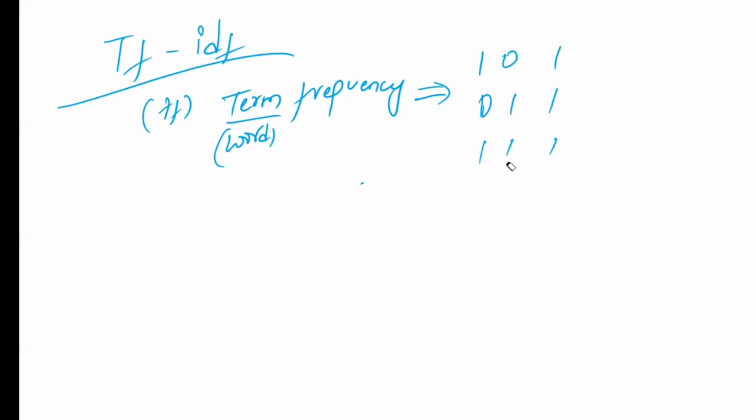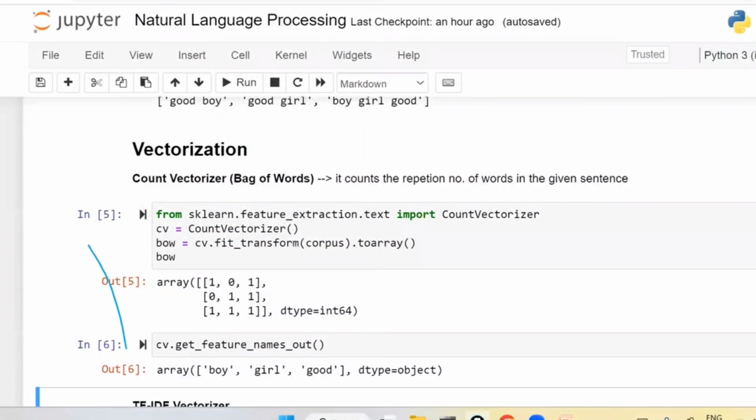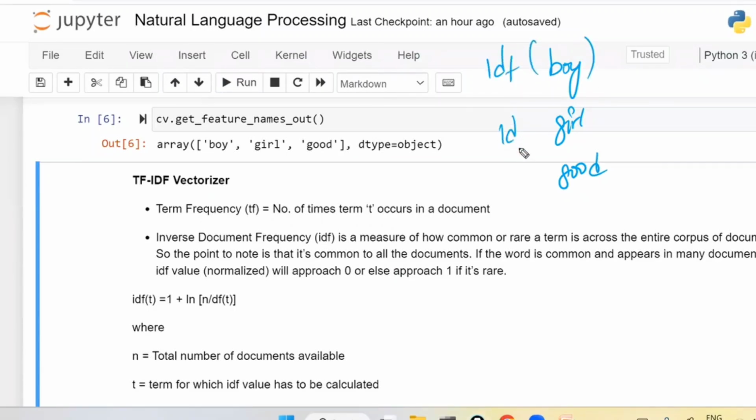Whereas inverse document frequency, IDF, is calculated for each term. So how many unique terms are there in this particular example? We have 3 unique terms: first boy, second girl, and third good. For each of them you calculate the IDF separately: IDF of boy, IDF of girl, and IDF of good.